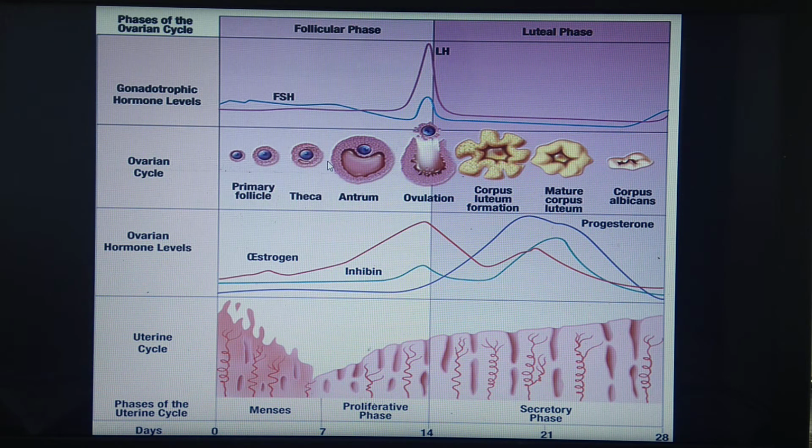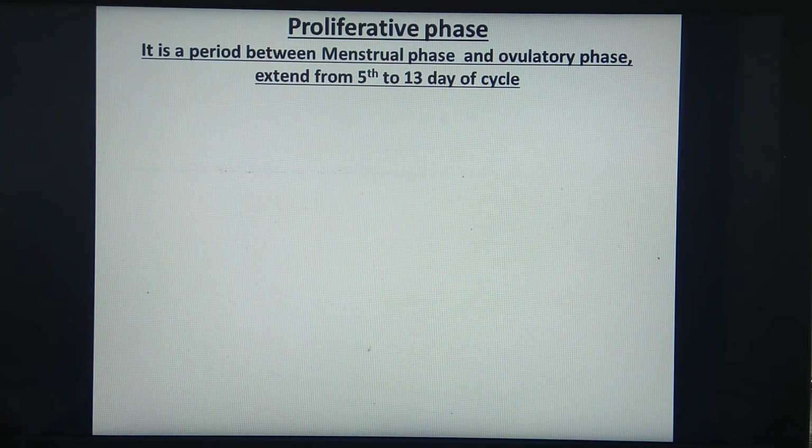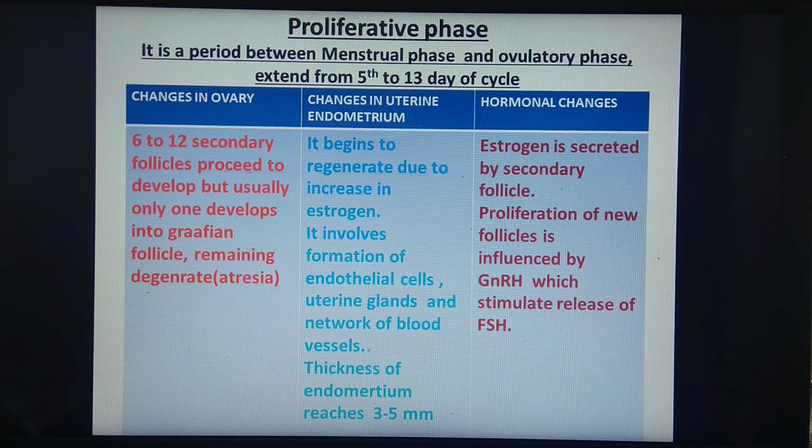Now we are going to see the next phase, which is the proliferative phase. What is this proliferative phase? This is a period between the menstrual phase and the ovulatory phase, which extends from the 5th to the 13th day of the cycle. We'll see the details: changes inside the ovary, changes in the uterine endometrium, and hormonal changes.